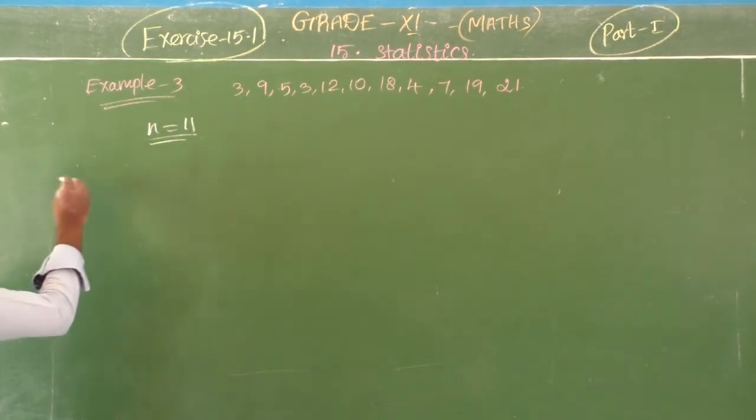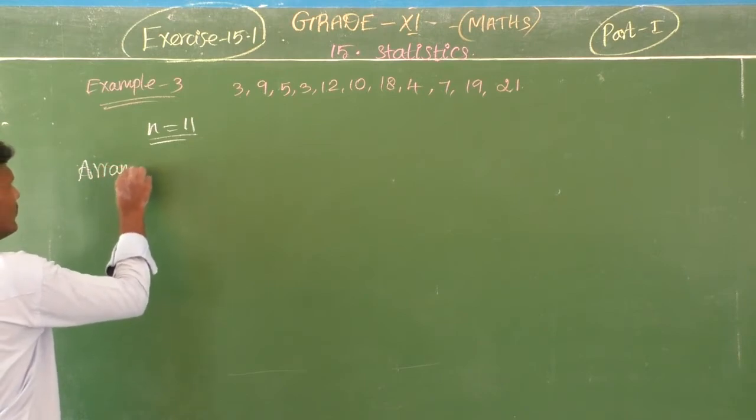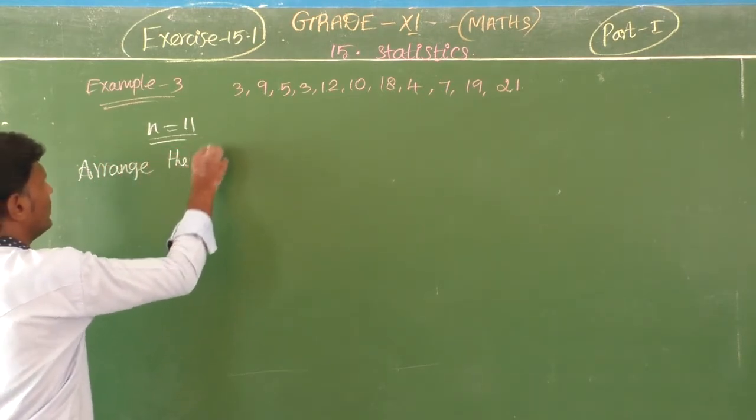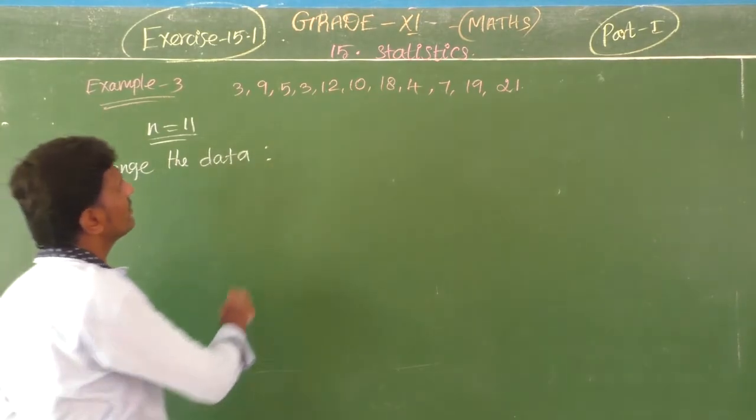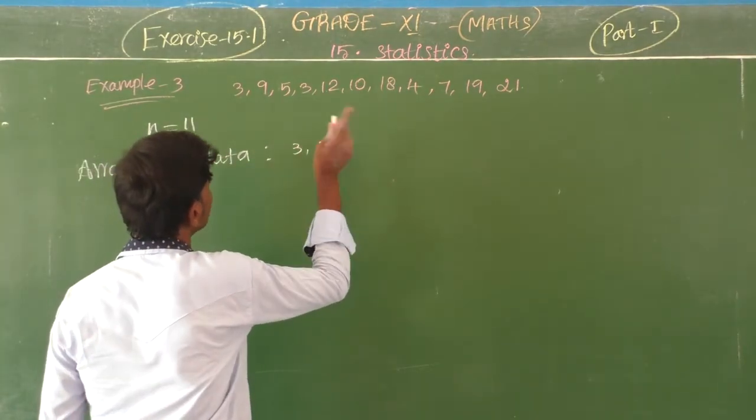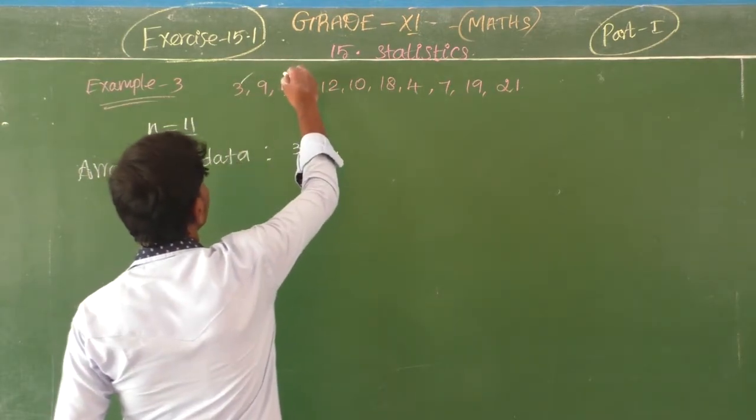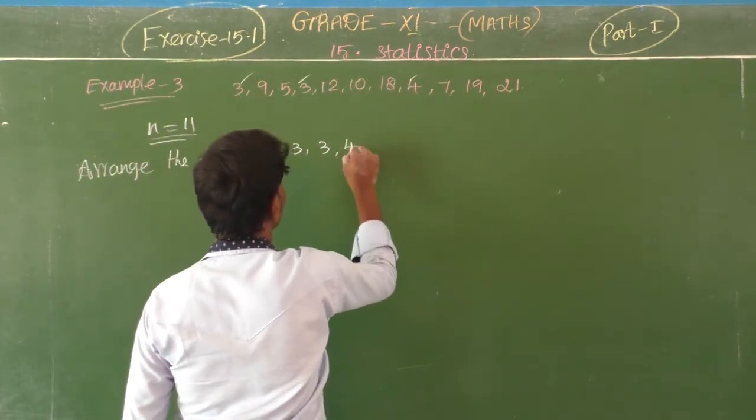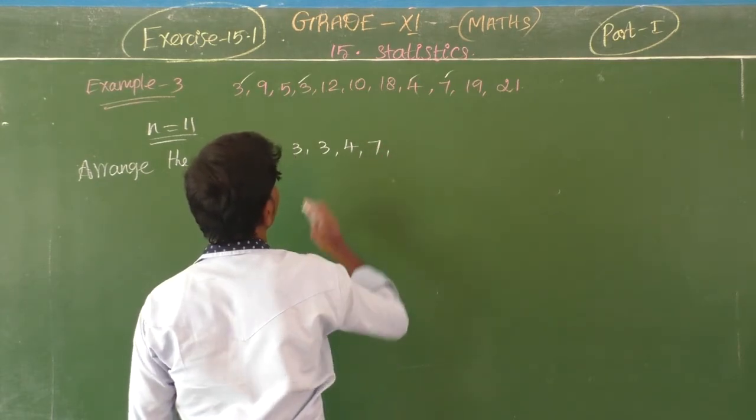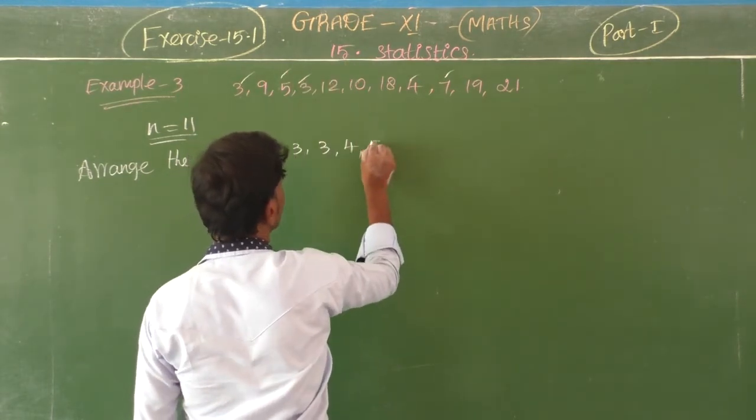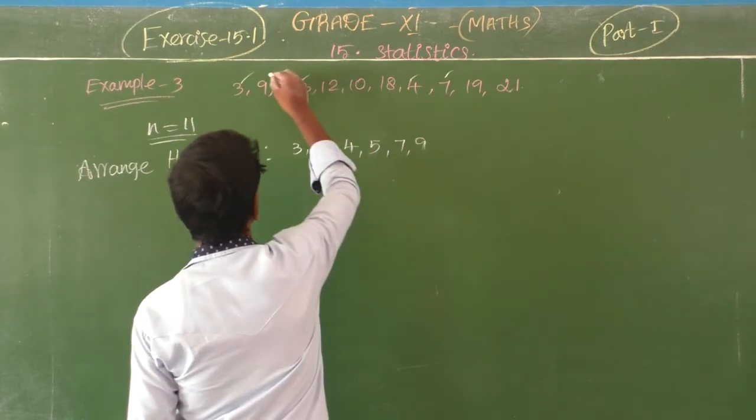Okay, arrange the data. First number, 3. Here 3 is also coming 2 times now. So 3, then 4, then 7. Put like this. Okay. Then 5, 7, 9.